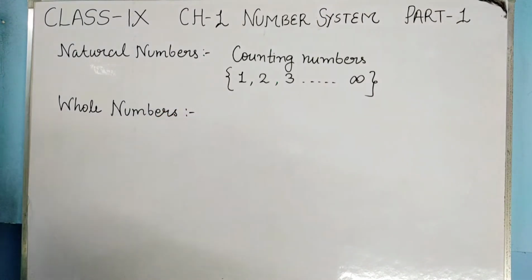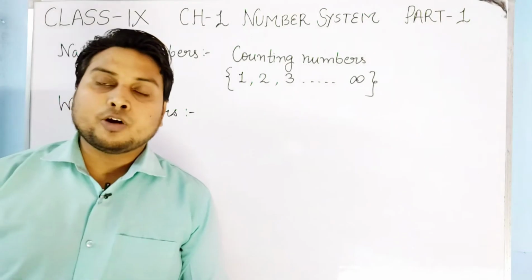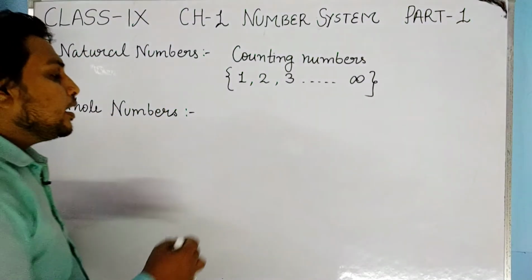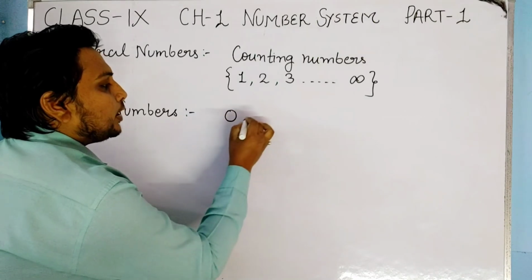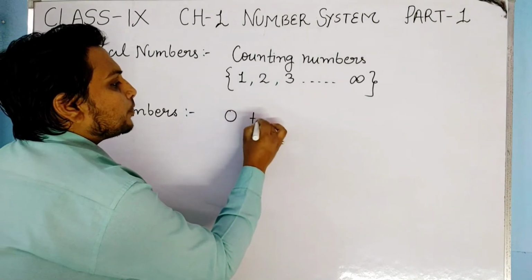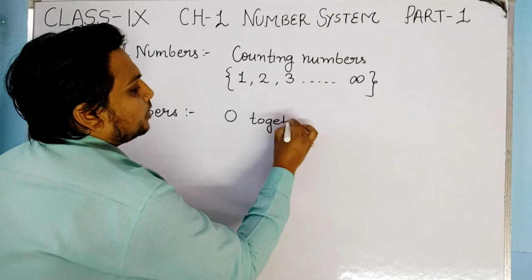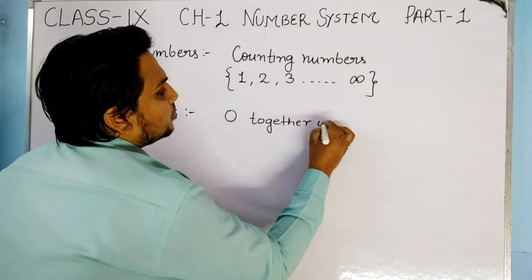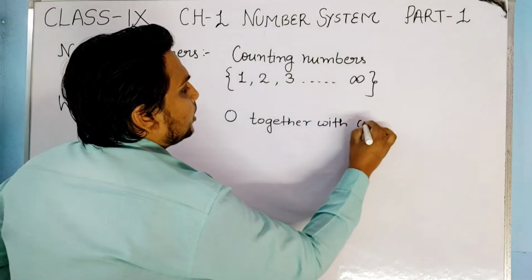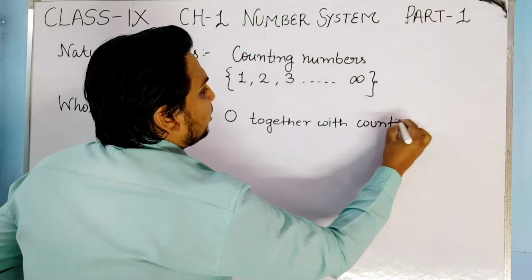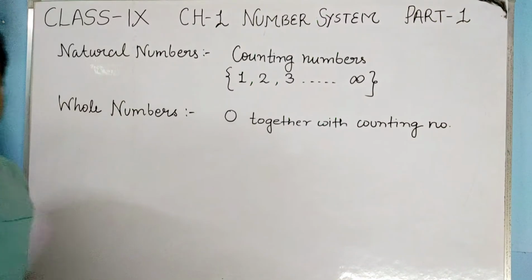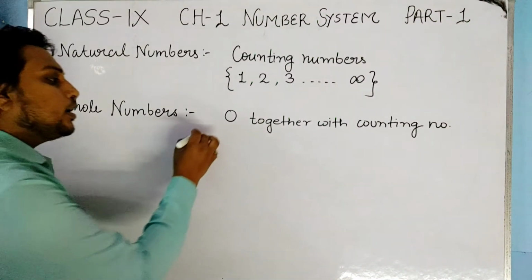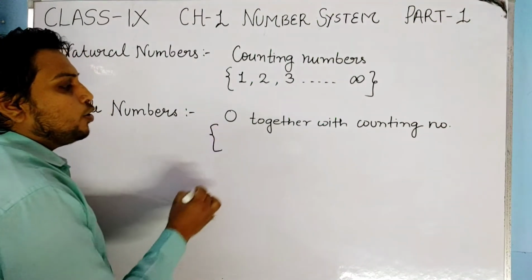Whole numbers. What are whole numbers? We say that if we include 0 together with counting numbers, then we get the set of whole numbers.